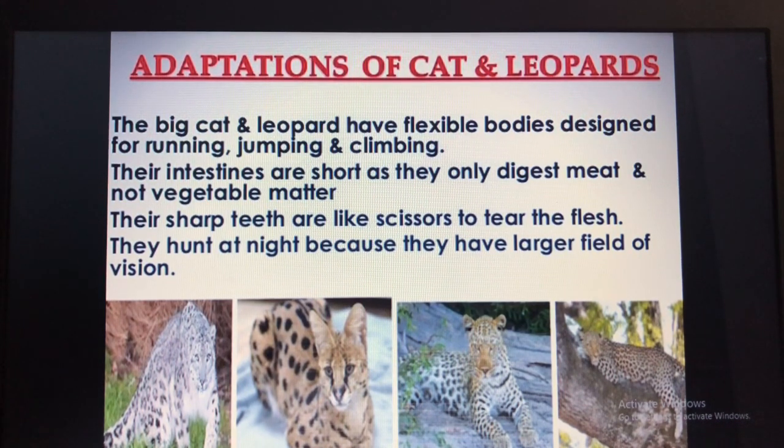They hunt at night because they have a larger field of vision. Usually the leopard and the cat hunt during the night. Why? Because their vision is sharp in the night. They have a larger field of vision, which means they can see very clearly in the night.